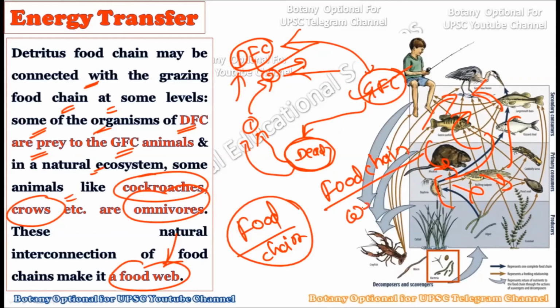But when you define the term food web, these are having the interconnection between the organisms. Many food chains can be interconnected to create the food web. So this is the basic difference between the food chain and the food web. In the food chain, we have the unidirectional flow of energy, and in the food web, many types of food chains are interconnected with one another.